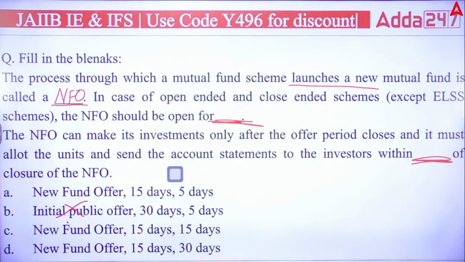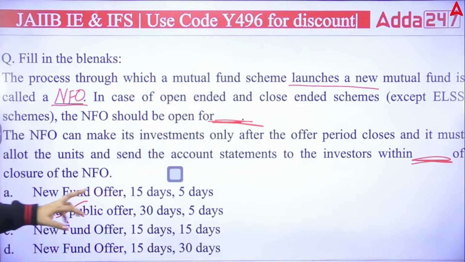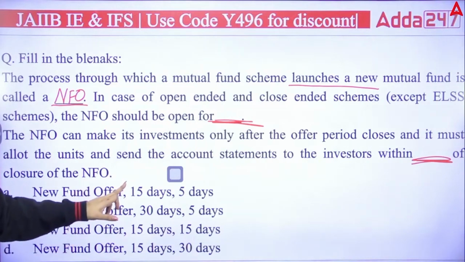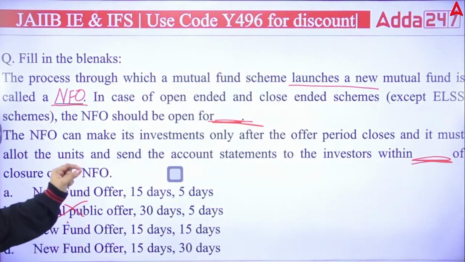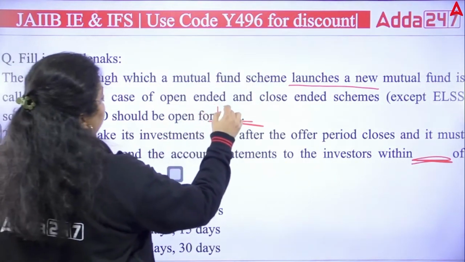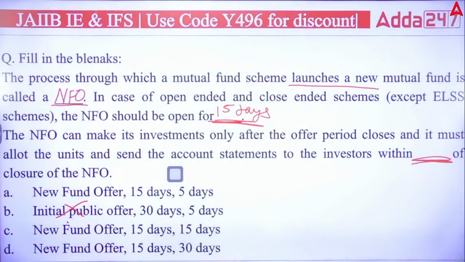Okay. Now you have to answer in which duration. We are saying that in case of open-ended and close-ended, the NFO should be open for how many days? And you have 3 options, and all the 3 options say 15 days. It means it should be open for 15 days. Now, to find out the answer, we should know the last fill-in-the-blanks answer. Then only we will find out the answer.